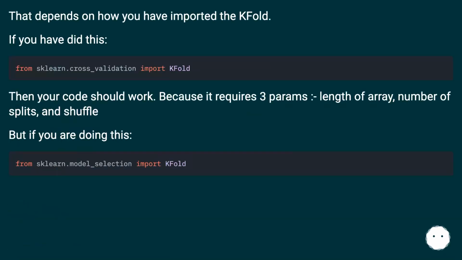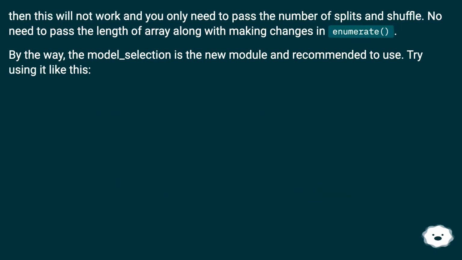That depends on how you have imported the KFold. If you have done this, then your code should work, because it requires 3 params: length of array, number of splits, and shuffle. But if you are doing this, then this will not work, and you only need to pass the number of splits and shuffle. No need to pass the length of array, along with making changes in enumerate.